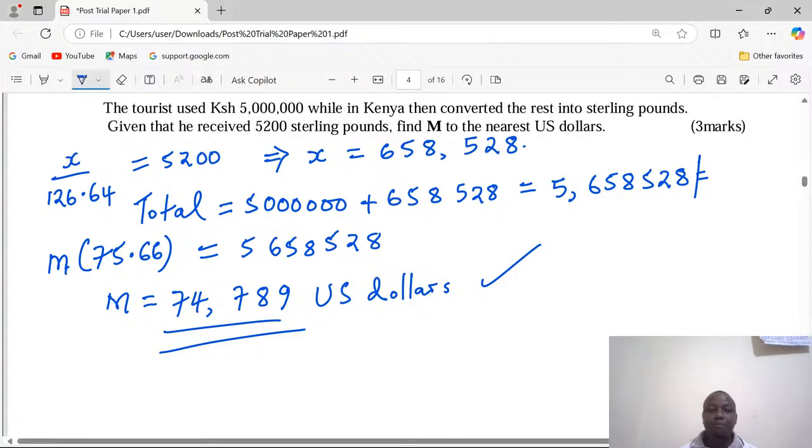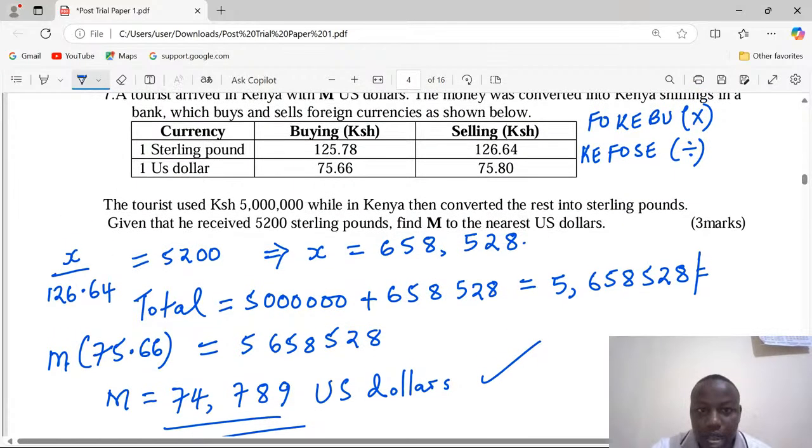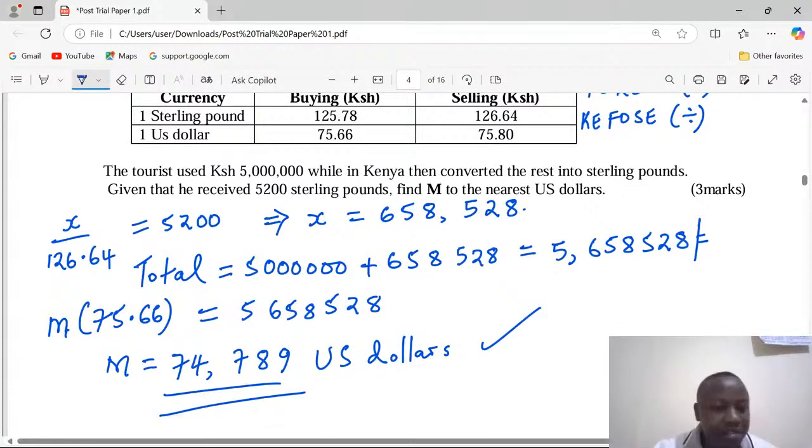I know it has been a bit twisted. Learners are used to questions where you get the amount they were having in US dollars, then you are given the amount they spent while in Kenya. Then we are told the balance is converted into sterling pounds. Find the amount in sterling pounds that the tourist received. This time round, we are provided with the converted balance for us to get back to the initial amount they came to Kenya with. And I again see that the question is really interesting.